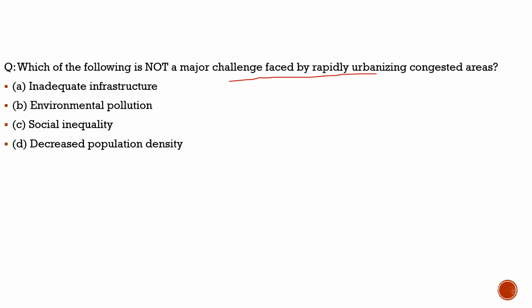So here we need to understand the impacts of urbanization. Why are we discussing it here? Because unfortunately, in the outskirts of Chennai, because of water pollution, three people died and many more were hospitalized.